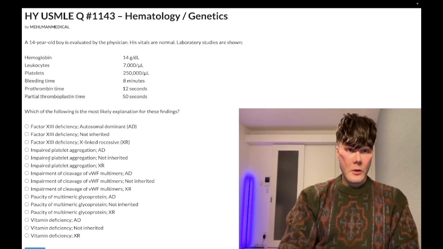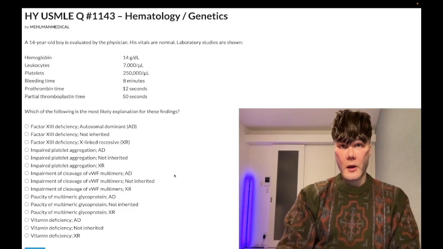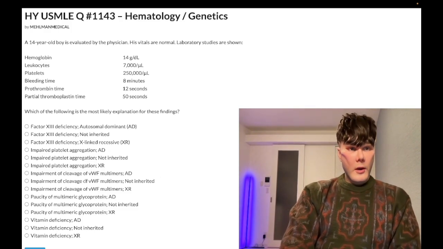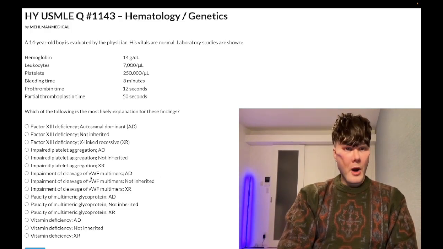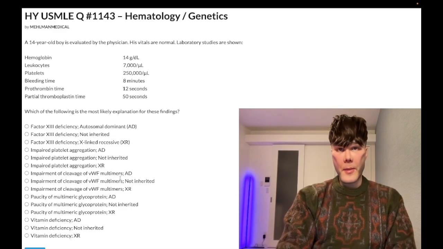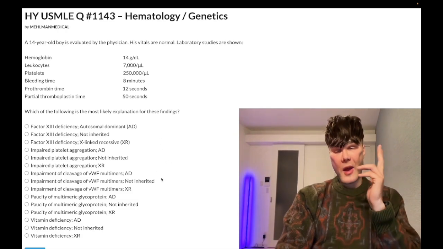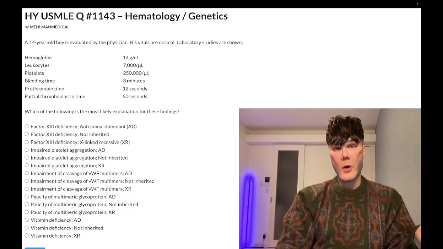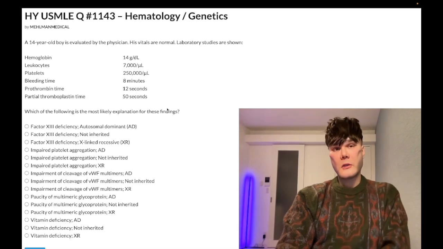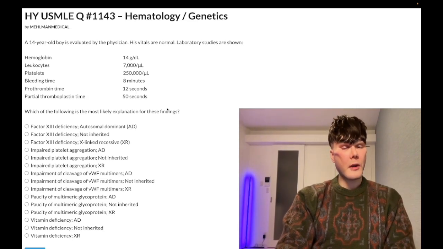So, wrong answer. The choice of impairment of cleavage of von Willebrand factor multimers refers to TTP, thrombotic thrombocytopenic purpura. Wrong answer. This is going to be a pentad on USMLE. Granted, I didn't give you a vignette here, but your pentad is going to be thrombocytopenia, which we clearly don't have here, and schistocytosis, so due to hemolytic anemia.